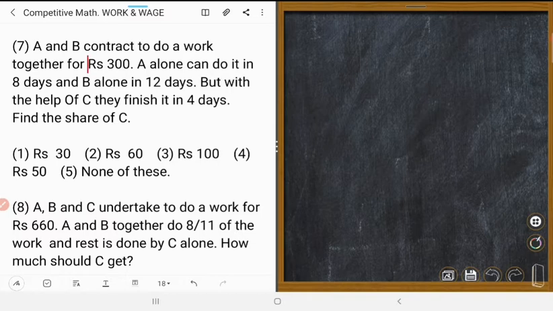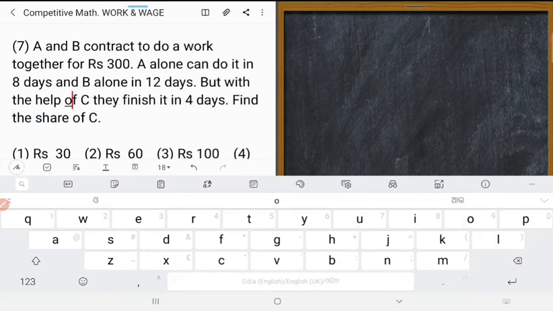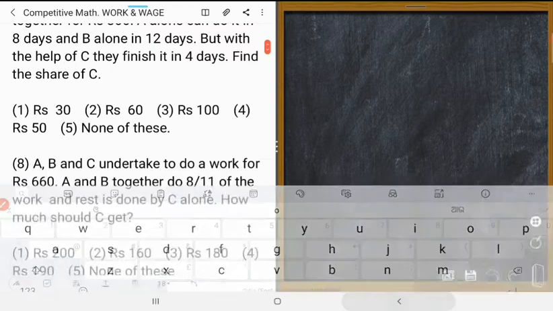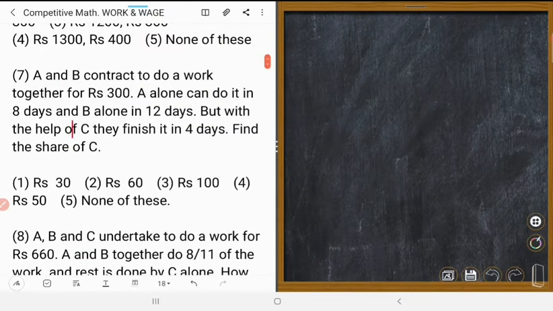But with the help of C, they finish it in 4 days. Find the share of C. Okay. So A, B contracted to do work together for rupees 300. A alone can do it in 8 days and B alone in 12 days, but with the help of C. Okay, very easy.